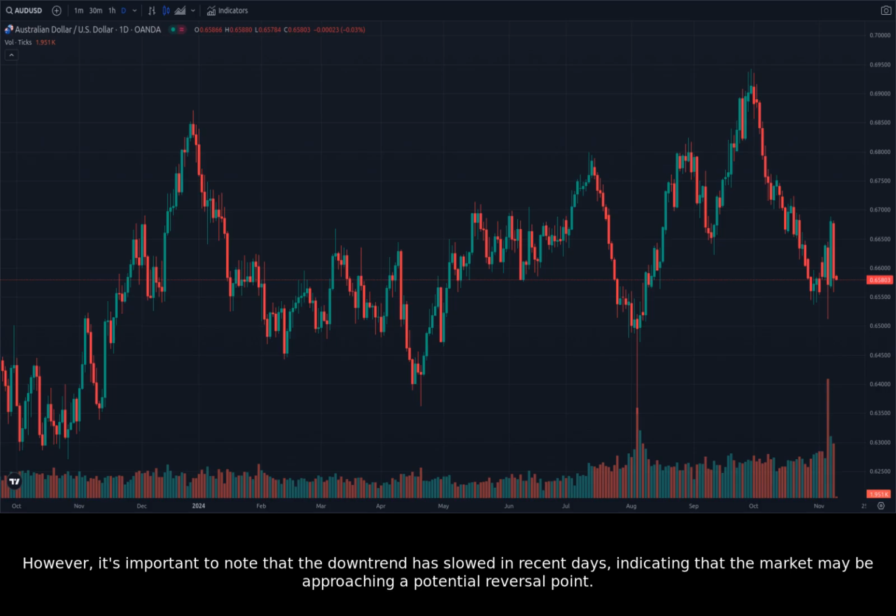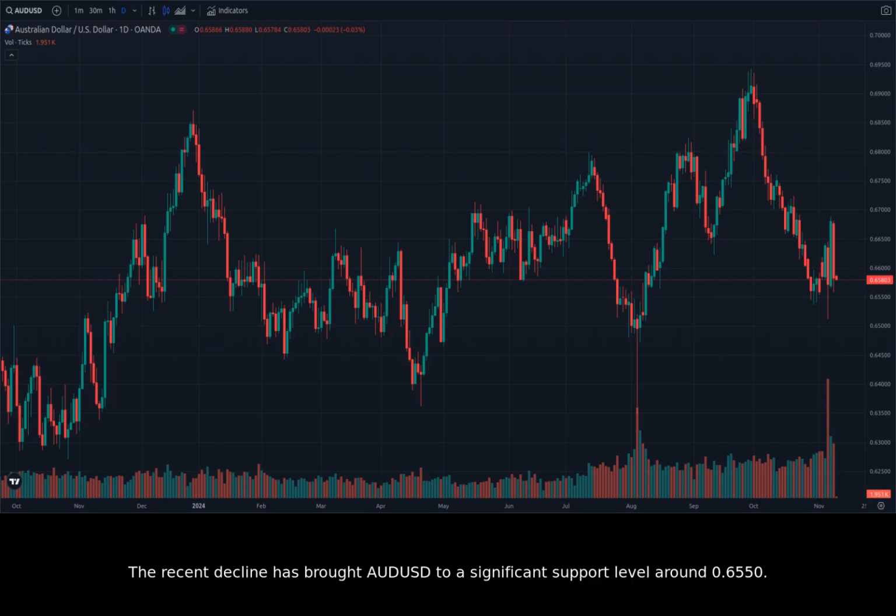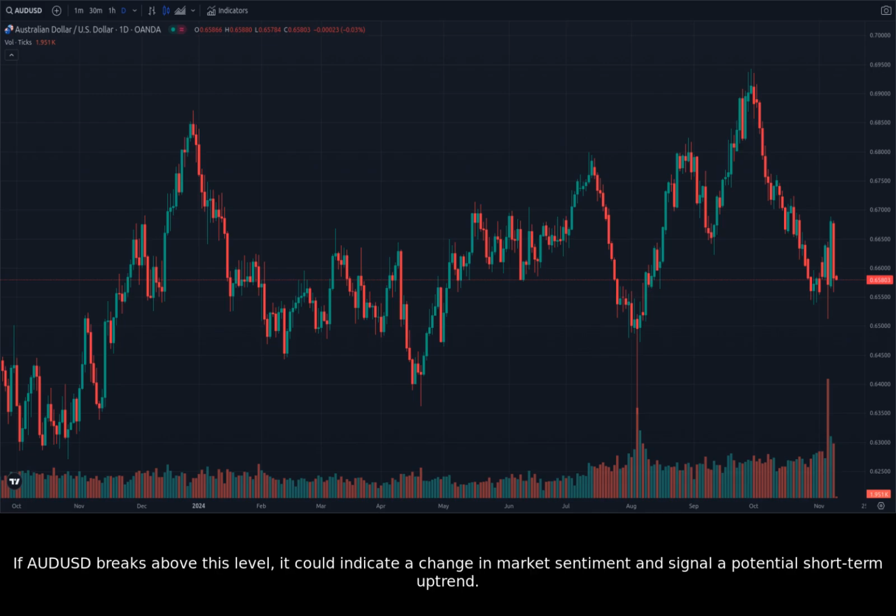However, it's important to note that the downtrend has slowed in recent days, indicating that the market may be approaching a potential reversal point. The recent decline has brought AUDUSD to a significant support level around 0.6550. This level has acted as support in the past, and it's a key level to watch for potential bullish signals.